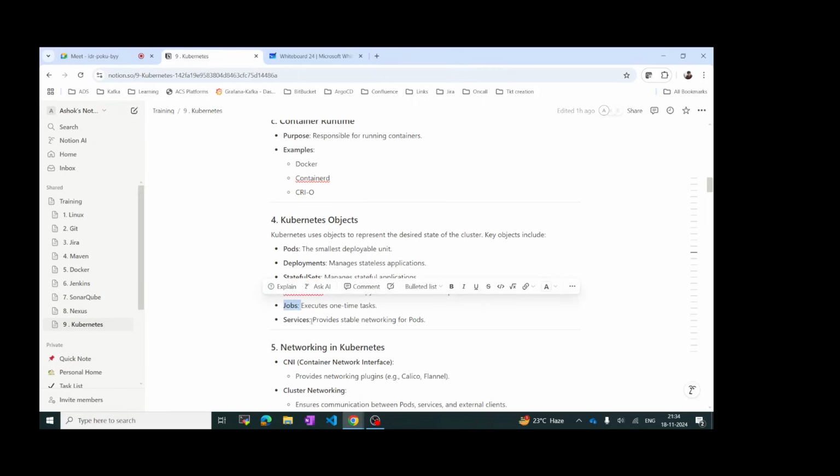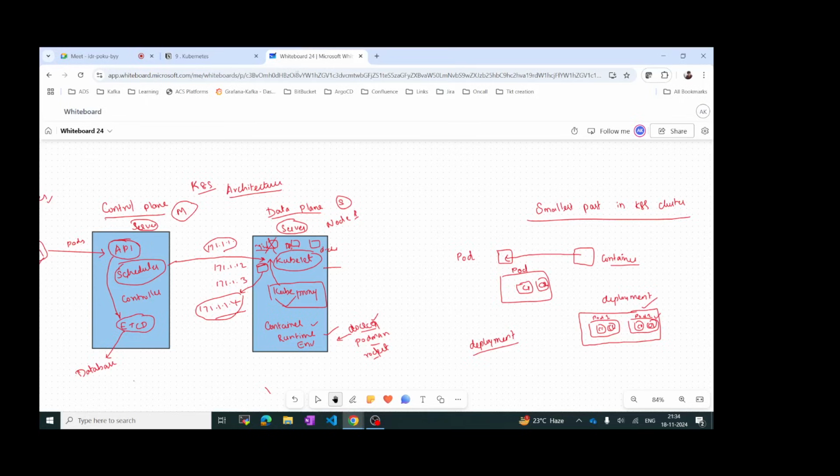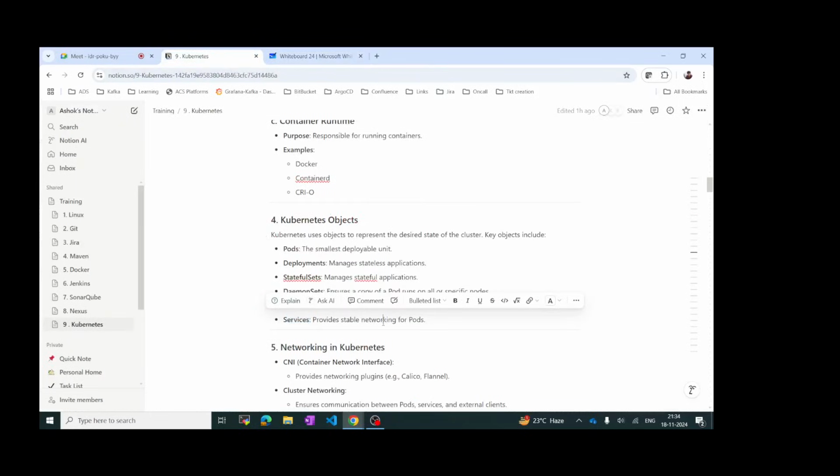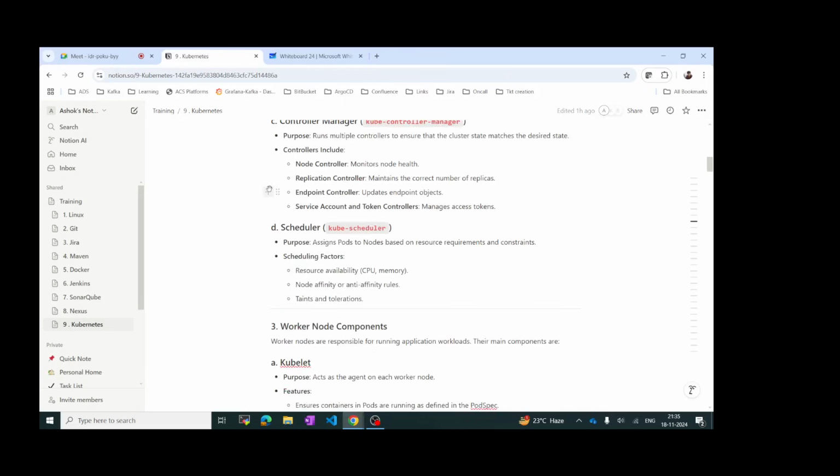Okay, and then we have something called services. If we have 2 or 3 pods and they have to communicate with each other, we have services. Service will help in communicating, because if this pod goes down, it will get a new IP address. So how does the other pod know its IP address changed? It is taken care of by services. So proxy assigns the IP address, services take care of the communication. Okay, so these are the main Kubernetes objects, and this is the architecture of Kubernetes.